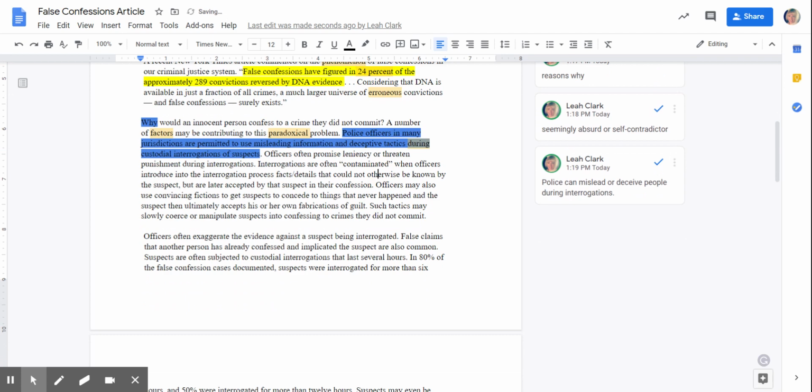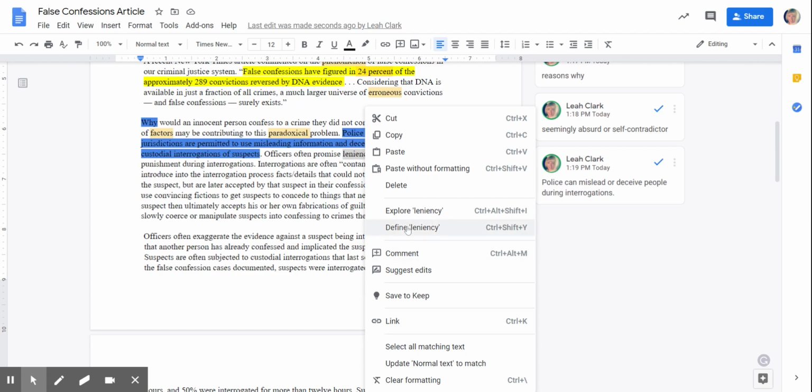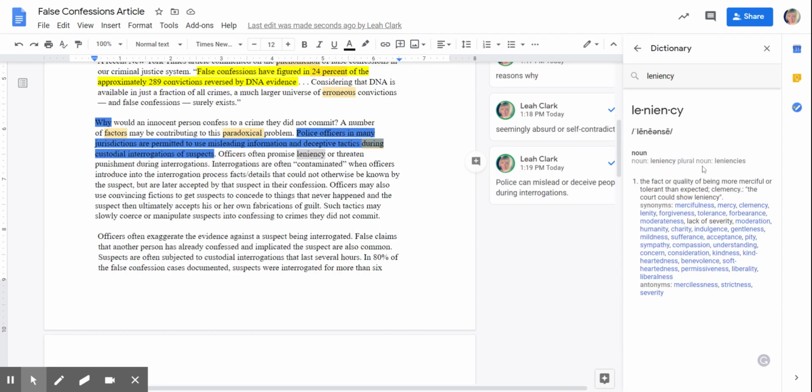Okay. Officers often promise leniency. Oh, this word, you guys, I don't know what the word leniency means. Maybe I need to look that up. They offer leniency. It means the fact or quality of being more merciful or tolerant than expected. The court could show leniency. So I'm just going to highlight that word tolerant.